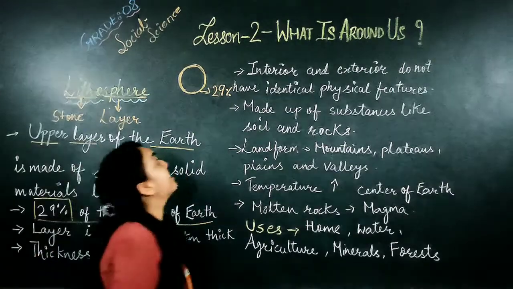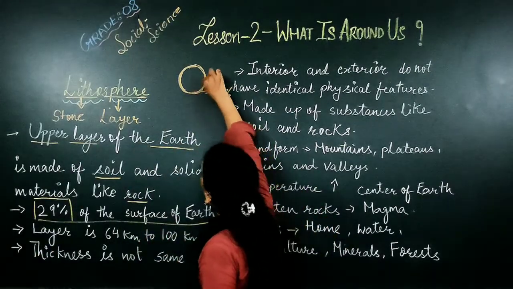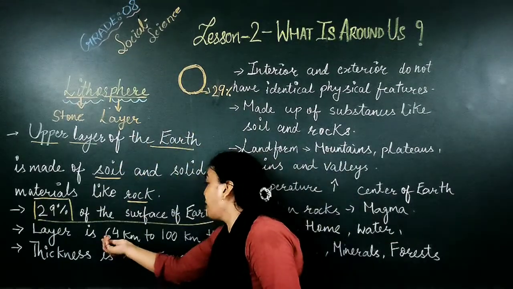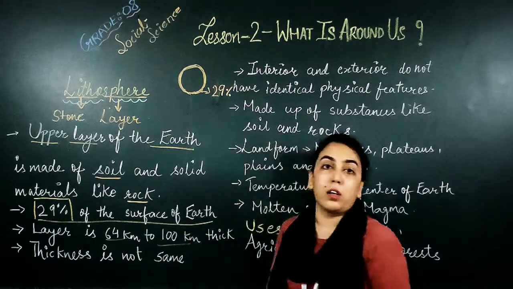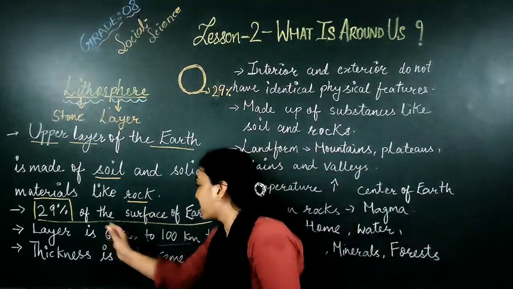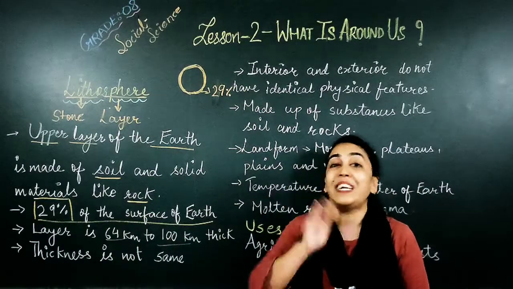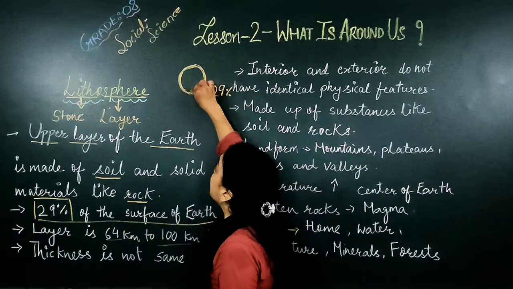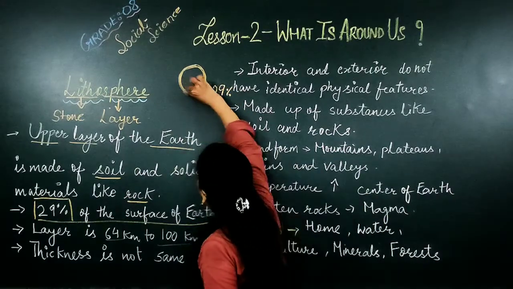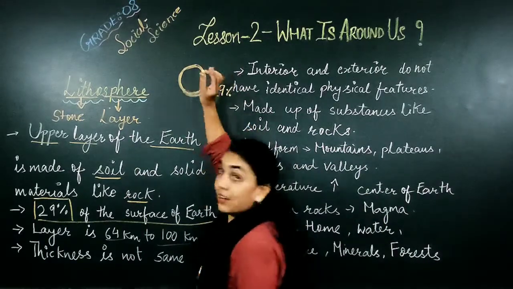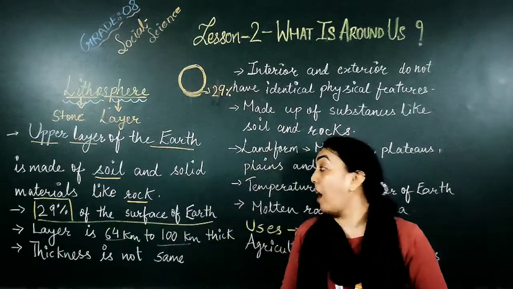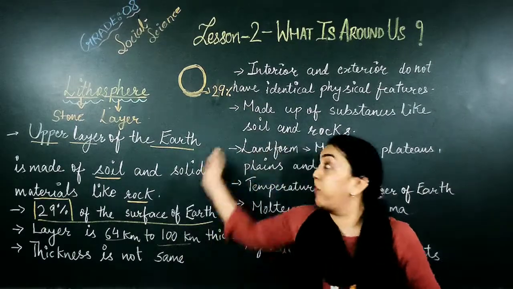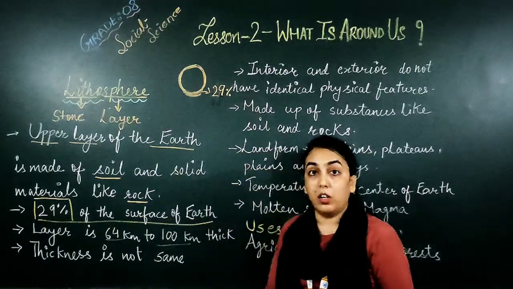Next is this lithosphere, this layer of the earth. The thickness of this layer is 64 kilometer to 100 kilometer. Why are we getting two numbers, 64 to 100? Because it is not even. Everywhere it is not the same. हर जगह ये layer same नहीं है. कहीं पे ज़्यादा है तो कहीं पे there is less. So that is why the thickness of the lithosphere layer on the earth is not even.